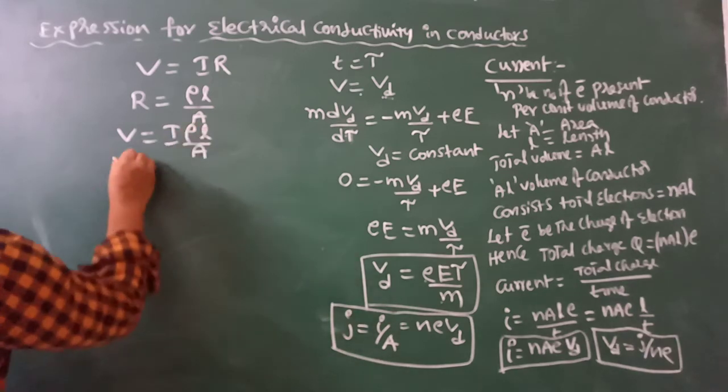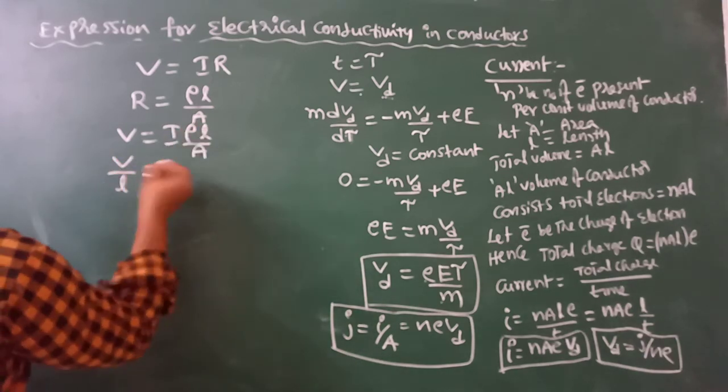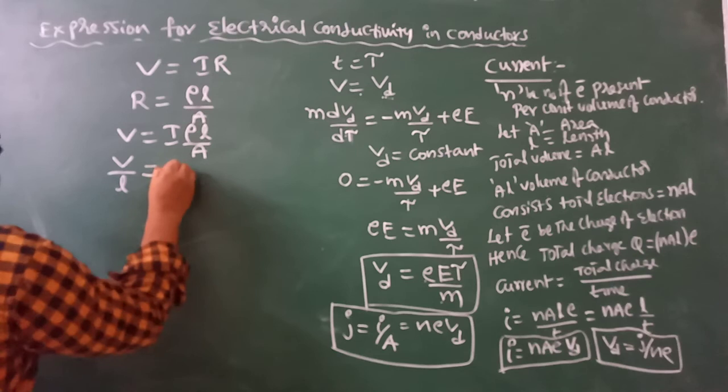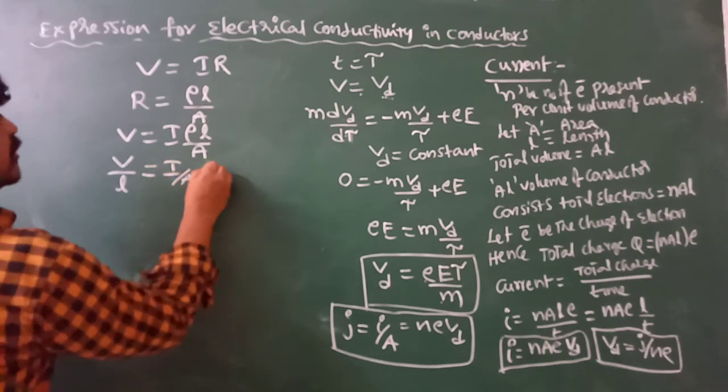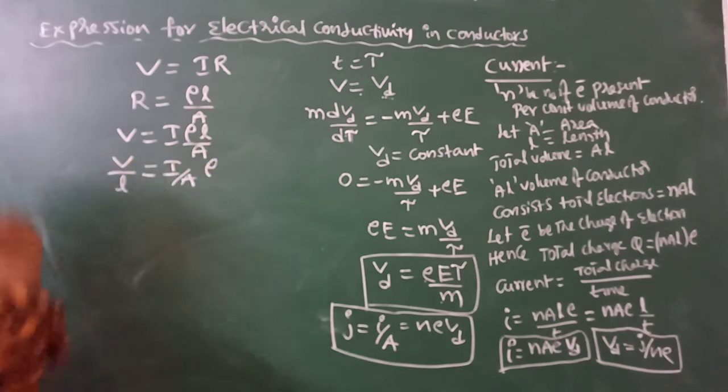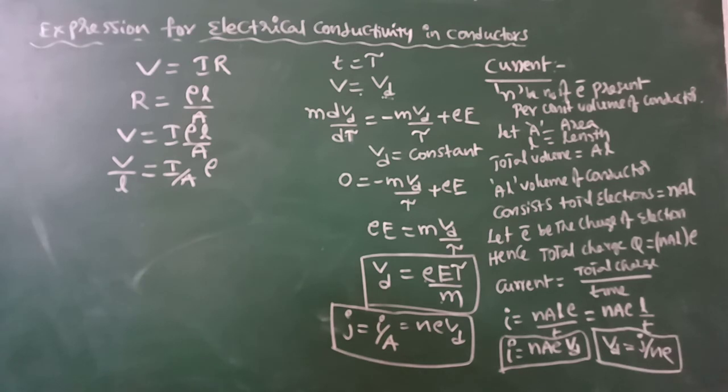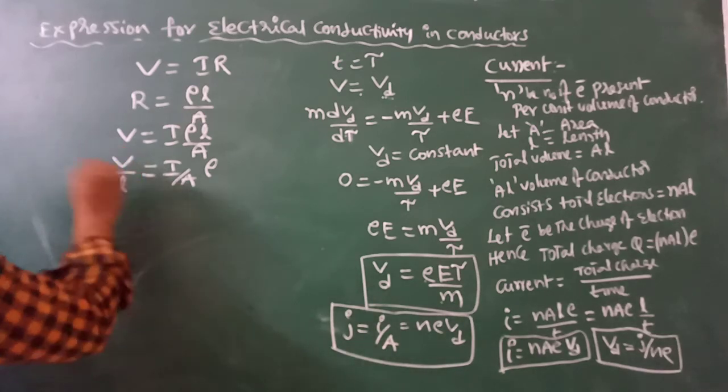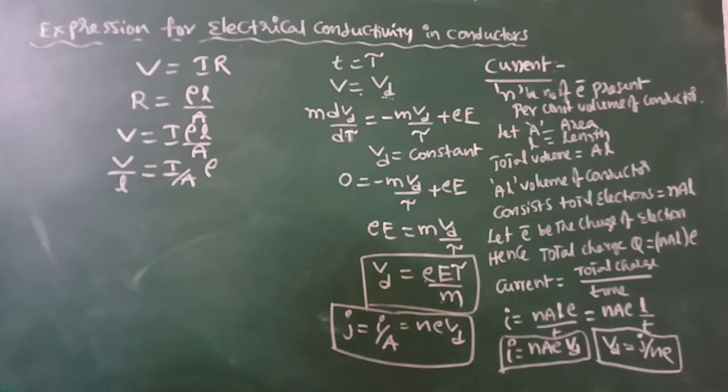Now V by L can I write, and I by A, into rho. V by L means potential difference per unit length. Potential per unit length is known as potential gradient. Potential gradient is equal to electric field.